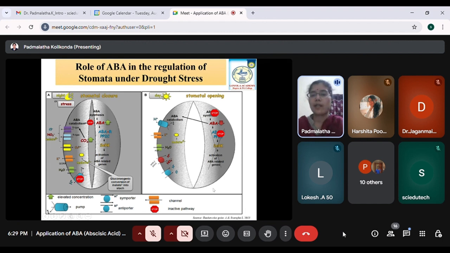Now, in this diagram here, you can see the opening of the stomata where there is no stress, and in the daylight, the stomata will regain its turgor. You can see the guard cells are a little bulged. That means there is water influx here, and the ABA synthesis is stopped. Here, the ABA will undergo catabolism. That means the ABA starts degrading, and there is no synthesis happening in the guard cells. Again, the calcium will go out, and all the ions will get inside by using the channels. So the water turgor is regained, and thus the plant will happily grow in the presence of water. But this is the mechanism which is going on in the plant to combat the drought stress.